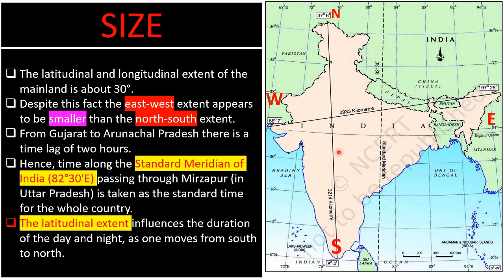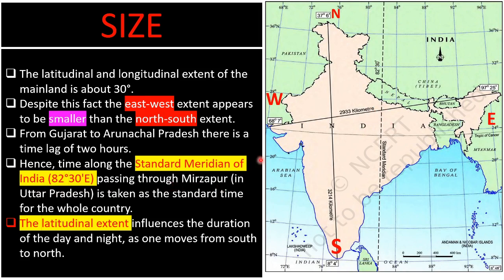Now one more interesting fact. The Sun rises in the east and it takes 2 hours to rise in the western side. Means from Gujarat to Arunachal Pradesh, there is a time lag of 2 hours. Here the Sun rises early and here 2 hours late. And to avoid this time difference, our country decided to follow a longitude which lies exactly in the center of our country, and that is 82 degrees 30 minutes. Yes, our whole country follows time through the Standard Meridian of India, that is 82 degrees 30 minutes east, which passes through Mirzapur in Uttar Pradesh.